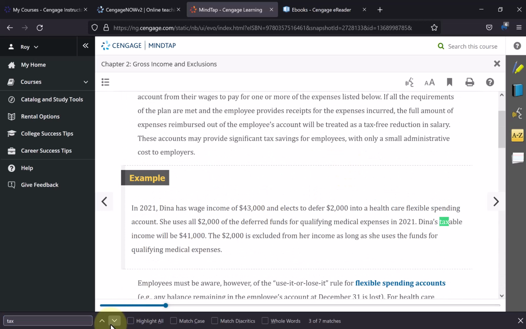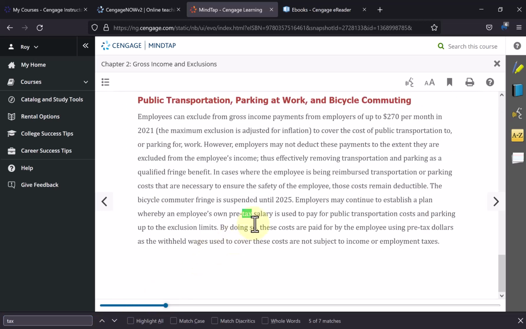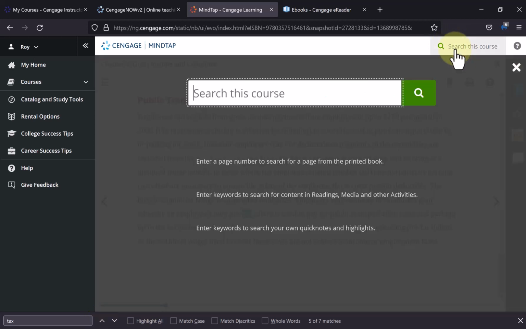Well, you have to move the down arrow. You have to move to the next item. Yeah, down arrow or up arrow. But that will search only this screen, versus this search tool here would search the whole textbook, which probably will give you too many results, too many hits.